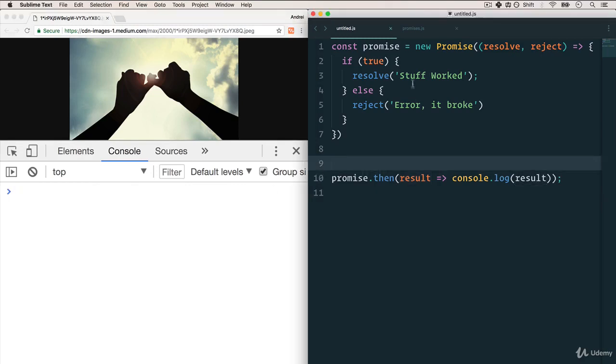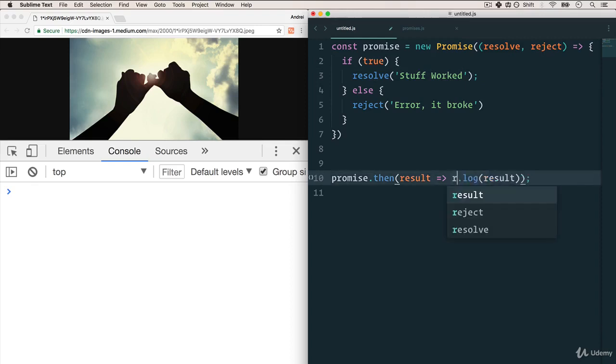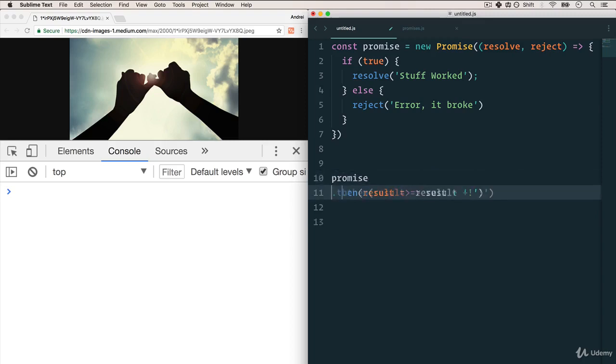Awesome. Okay, so based on what we know now, let's take a look at what we can do with promises. Let's say that now with "stuff worked", I want to grab the result and add an exclamation mark to it. And this is called chaining in promises, .then. After I do that, it's going to return the result with the exclamation mark.